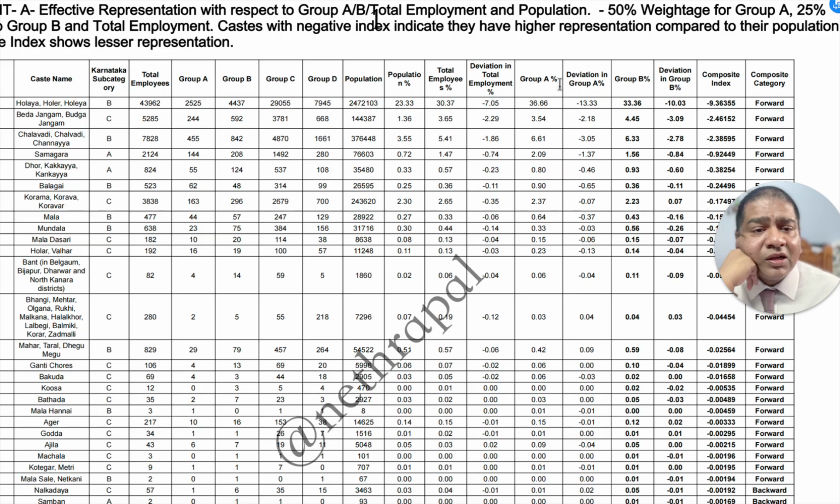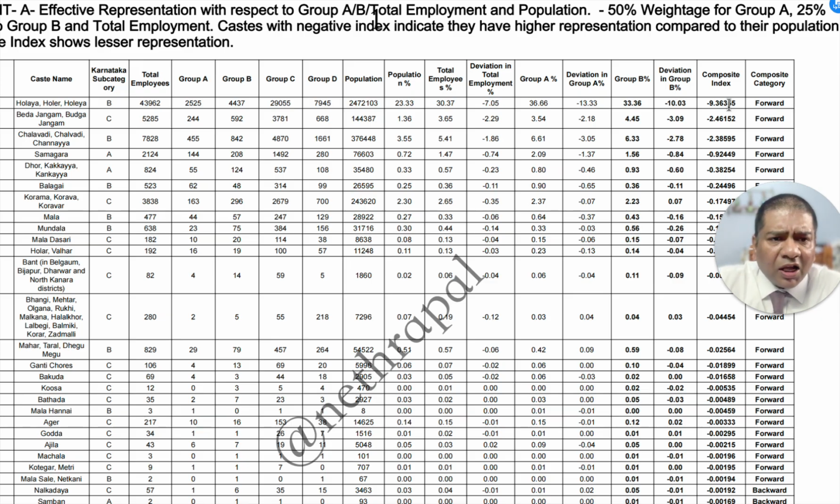Then Group A, again you can see 2525 divided by the total of Group A. That is 36.66%, which is also very massive. If you subtract the population from this, you will get 13.33. Similarly for Group B, it is 33.36 minus 10.03. Now we compute a composite index. As per the Supreme Court guidelines, I can consider only Group A because that is the real strategic position.